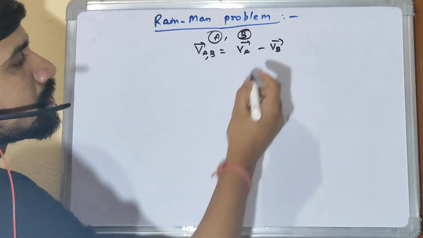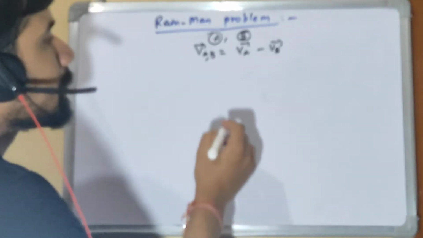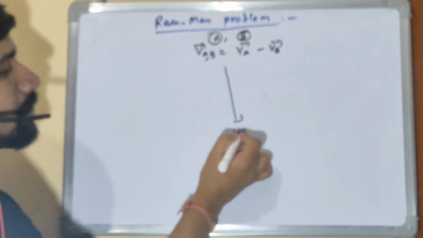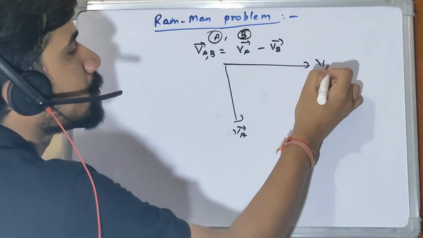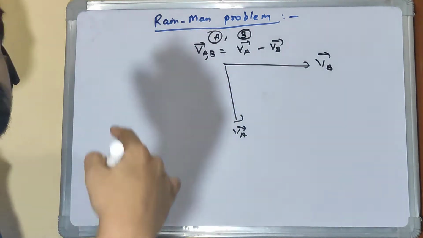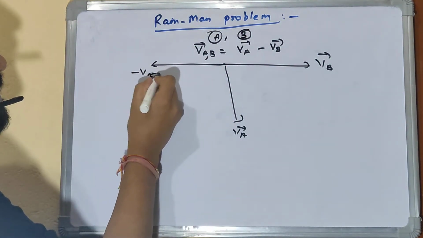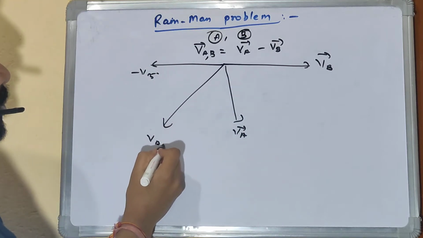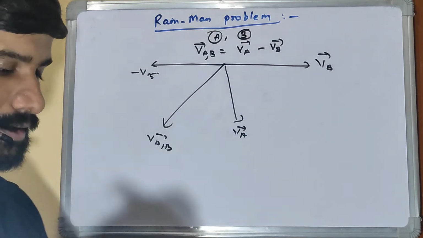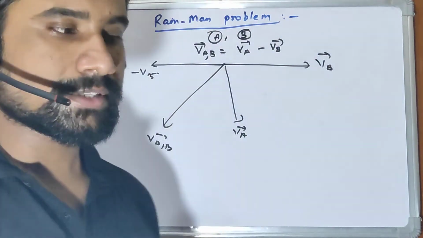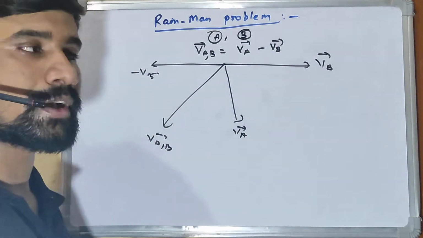So if I need to calculate VA with respect to B, I need to take minus of VB, and then take the resultant, which is V(A,B). This is like the law of vector addition. This is just a recap, so don't forget that one.